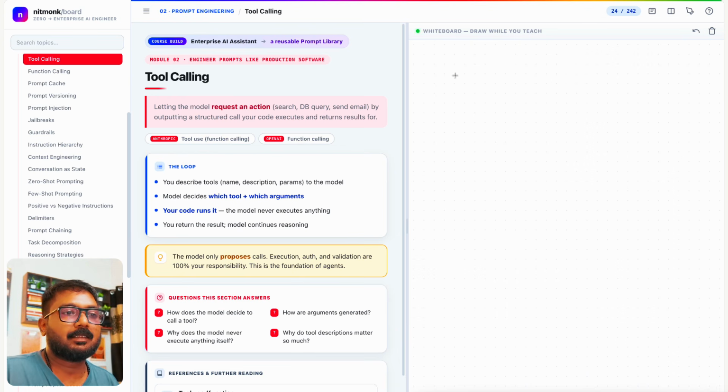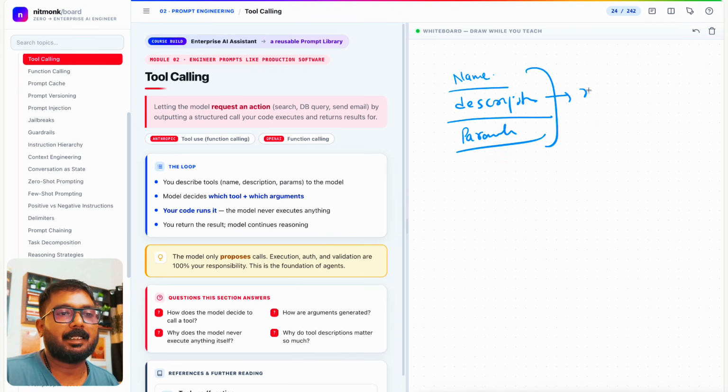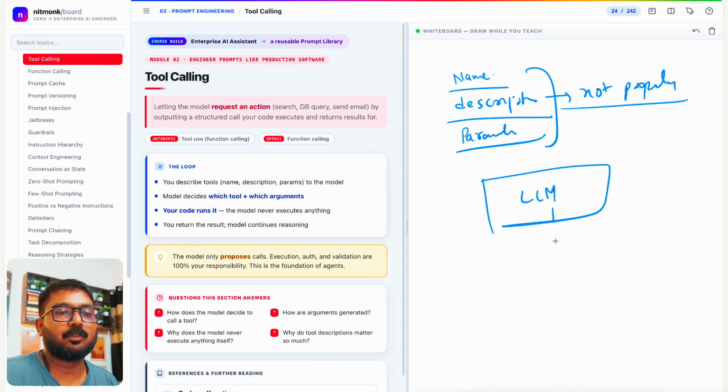And if the name of the tool, or the description of the tool, or the parameters of these tools are not properly defined, then it will not be able to call this tool.